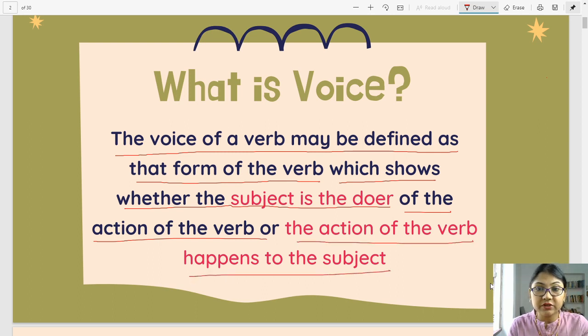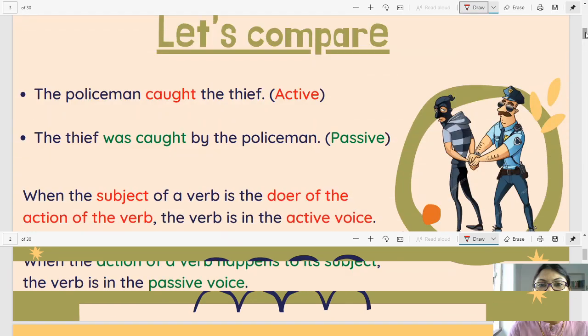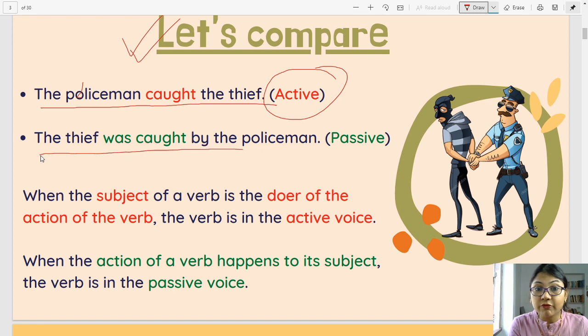Go through this definition two more times and then we are going to look at the sentences so that it becomes clear to us. It's very simple. Let's look at a few examples. Let's compare. The policeman caught the thief. This is in active voice. The thief was caught by the policeman. This is in passive voice. You see the verbs first. Caught and then was caught.